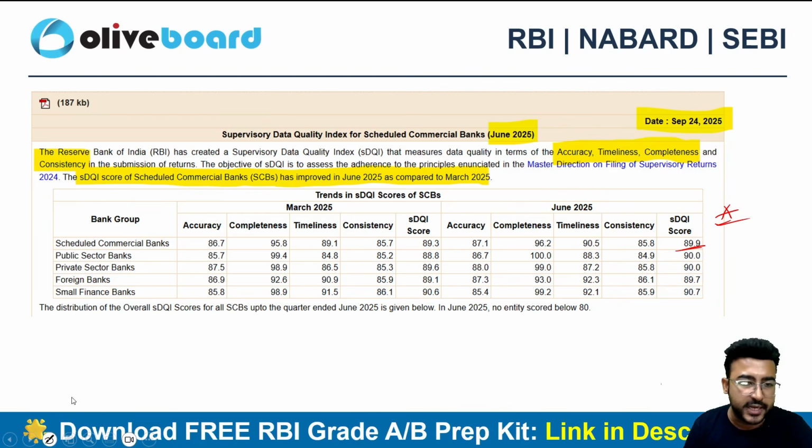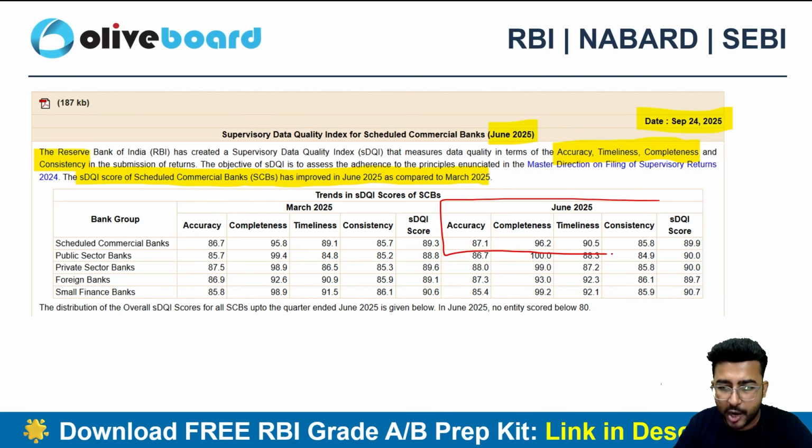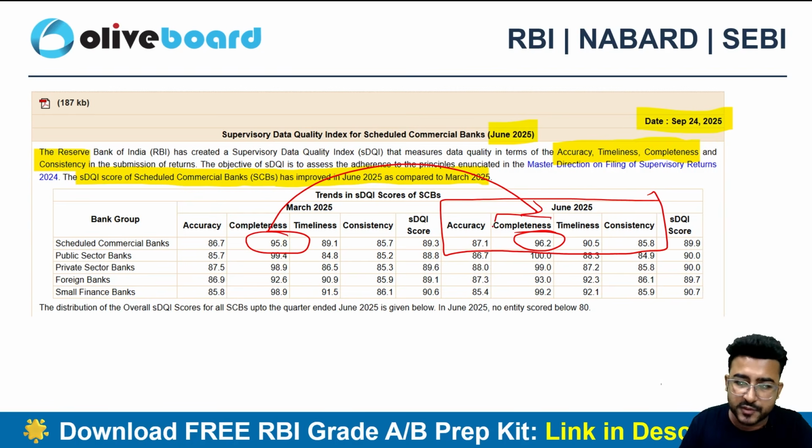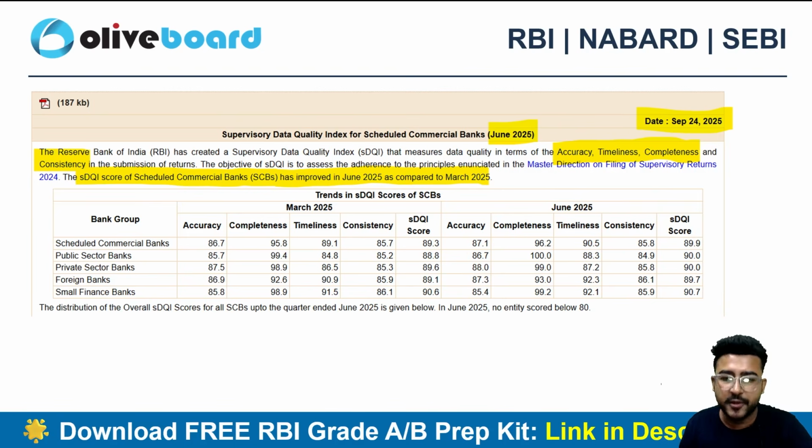And if I talk about the individual parameters, the scheduled commercial banks are outperforming here. We can see in the completeness, right? The completeness is having the highest index number as compared to the rest of the other parameters. And the same was there in March as well. In March as well as June, we are outperforming in terms of completeness of data, right?